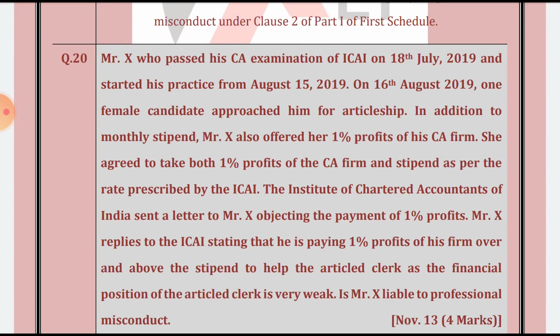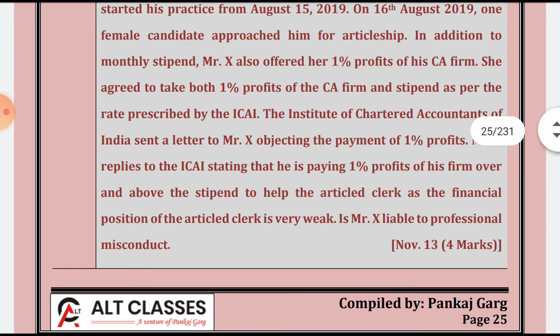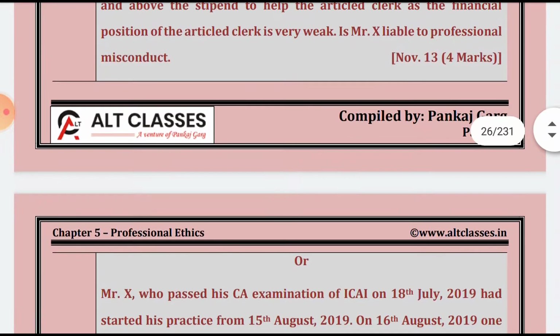The Institute of Chartered Accountants of India sent a letter to Mr. X. So she was receiving 1% of the profit as well as the stipend. The Institute objected to the payment of 1% of the profit. Mr. X replied to the ICAI stating that he is paying 1% of the profit over and above the stipend to help the article clerk, as the financial position of the clerk is very weak. Is Mr. X liable for professional misconduct? Yes, of course he is liable.